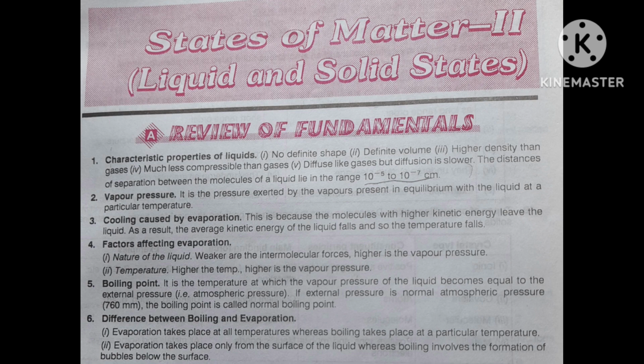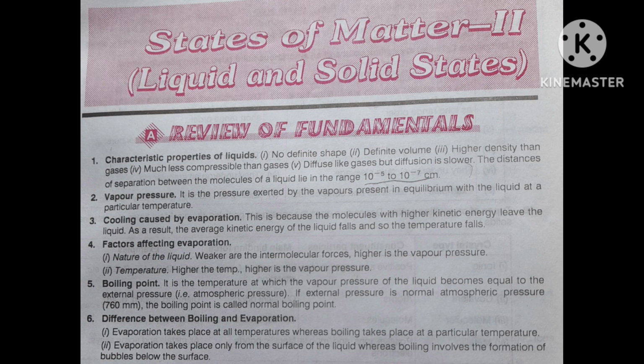Means when liquid converts to vapor, there will be equilibrium. Equilibrium will exist, means a liquid will convert to vapor and vapor will come back to the liquid. There equilibrium will exist at a particular temperature.